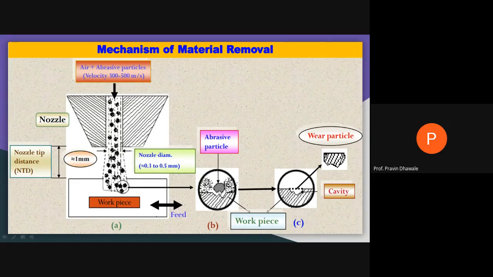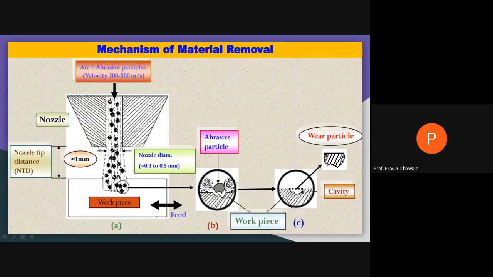When this action is over, such a cavity is produced on the surface of the workpiece. That much amount of material is removed from the surface of the workpiece. These are the wear particles, the particles removed from the surface of the workpiece, and this is the cavity produced on the surface of the workpiece.